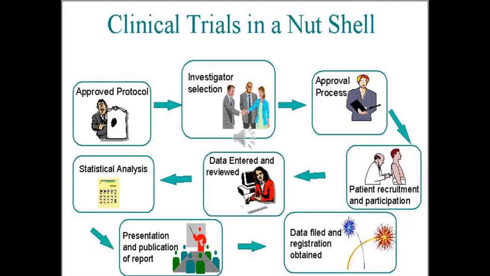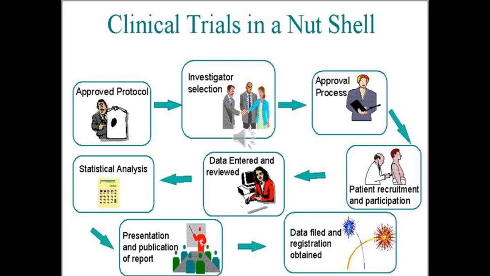And when the approval process begins, the patient requirement and participation become a major criterion. They start to select the patients and they start to do their clinical trials. And further, the data will be entered and reviewed.